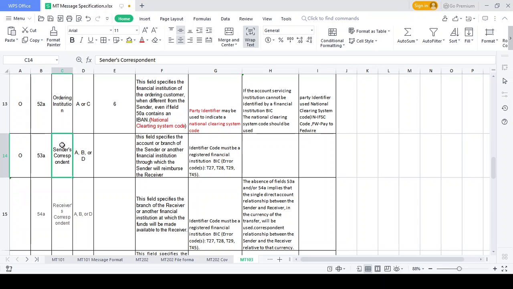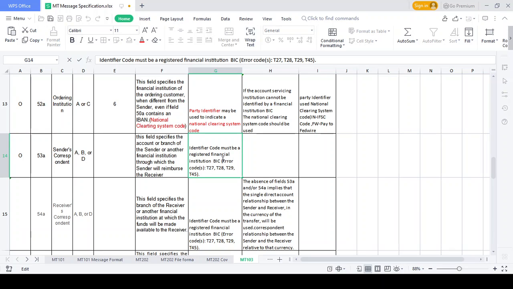Why do they use 53A, the sender correspondent? Rosalie, tell me why they use the sender correspondent. Because the two banks don't have a direct relationship, they use the sender correspondent. Here the sender correspondent also maintains the BIC code. Wherever it comes to the sender correspondent, ordering institution, or receiver correspondent, the BIC code is mandatory. If you provide an invalid BIC code, you get errors like T27, T28, T29, T45.